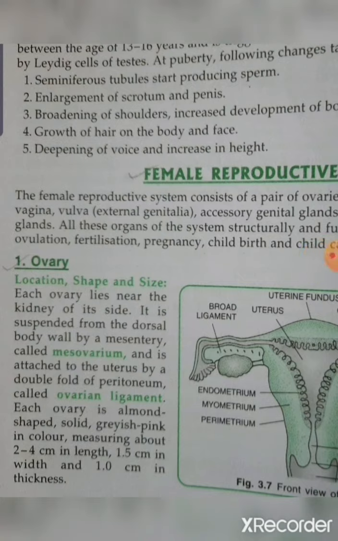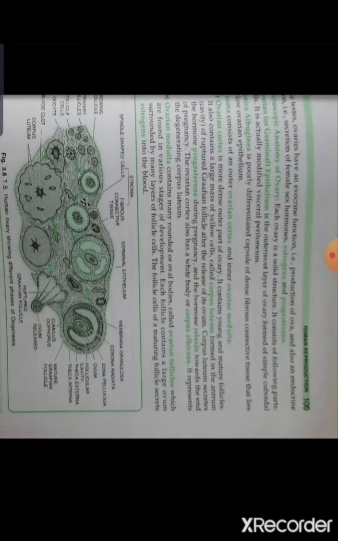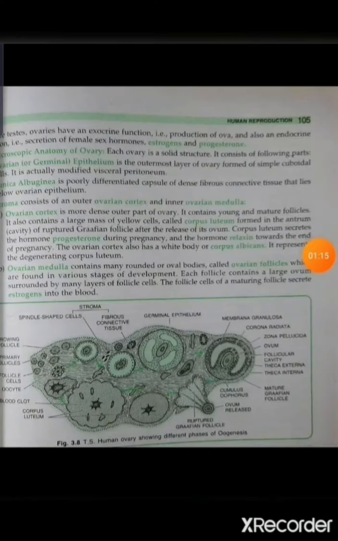Now we will study the microscopic anatomy of the ovary. What is the function of the ovary? The foremost function is to produce the ovum from the Graafian follicle, and it also secretes the two main female sex hormones, estrogen and progesterone.